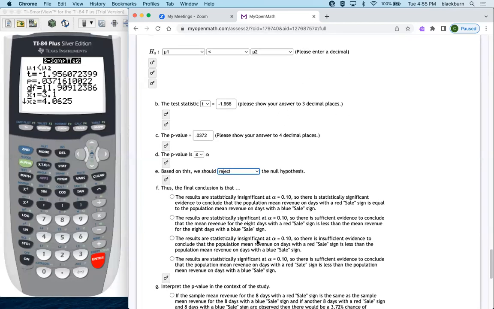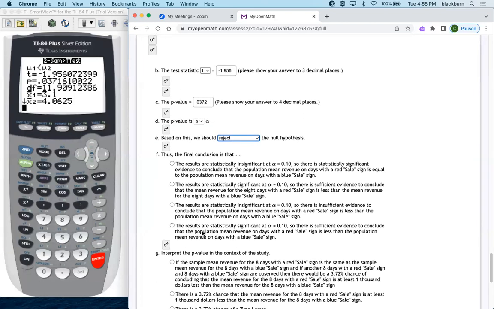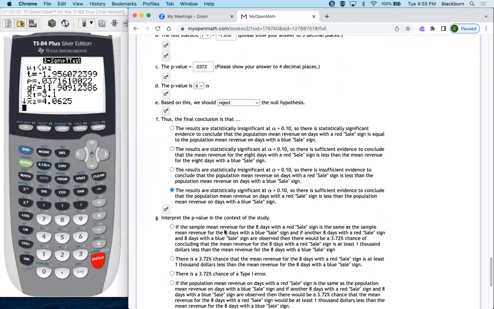So we have statistically significant evidence to conclude that the mean revenue for the 8 days, so it's not this one, because the second bubble is talking about the sample of the 8 days with the red, 8 days with the blue. And we want to know about the population. The results are statistically significant at alpha is 0.1, so there's sufficient evidence to conclude that the population mean revenue on days with the red sale sign is less than the population mean revenue on days with the blue sale sign. That's what we are inferring about, the population.